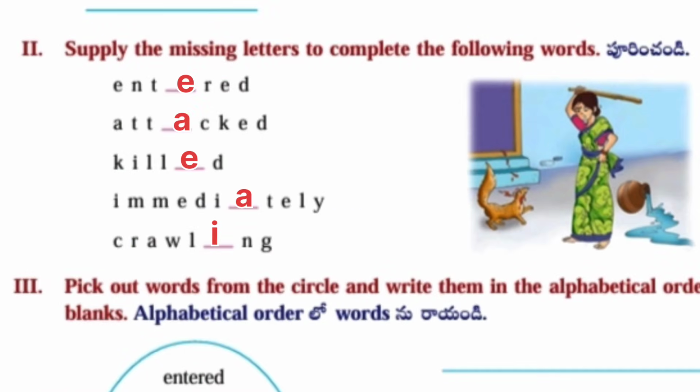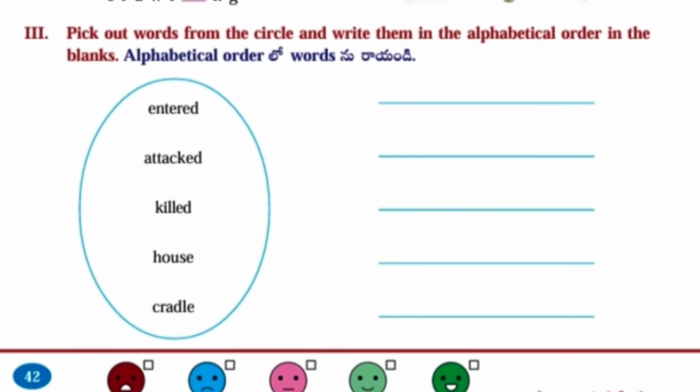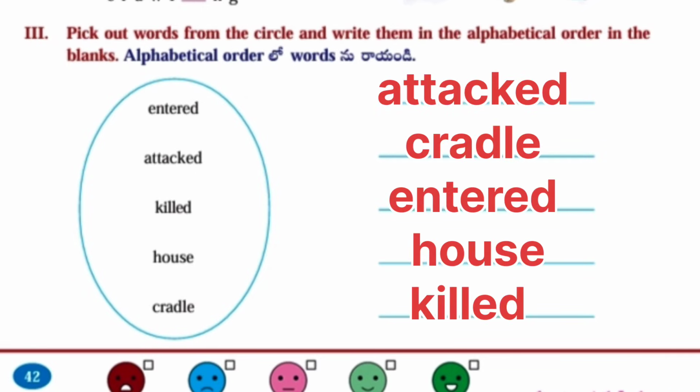Next, second one. Supply the missing letters to complete the words. First one, entered, E. Second one, attacked, A. Third one, killed, E. Fourth one, immediately, A. Last one, crawling, I.